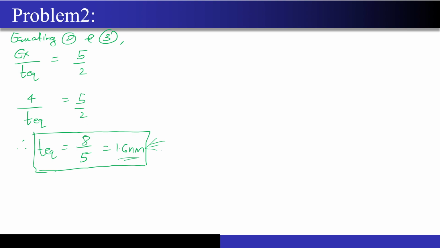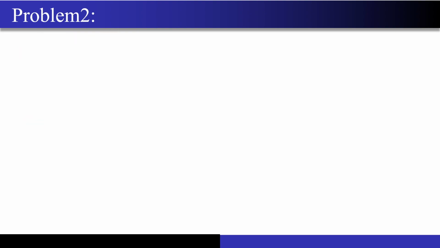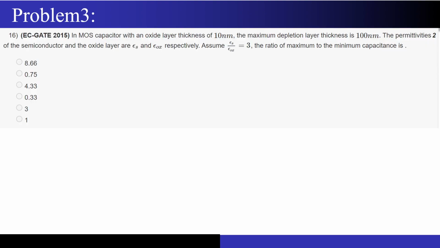Now we will be moving on to the most important numerical for today's lecture, and this also came in the GATE exam 2015. Let's see what is actually happening. In the MOS capacitor with an oxide layer thickness of 10 nanometer, the maximum depletion layer thickness is 100 nanometer. So they have given the value of W dep max, 100 nanometer.